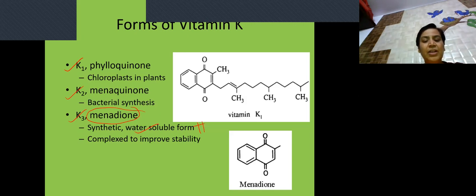Very important question asked in the exam: out of the three forms, which form is water soluble? So it is menadione. So vitamin K has basically these three forms. This is the structure of vitamin K, and this is menadione.